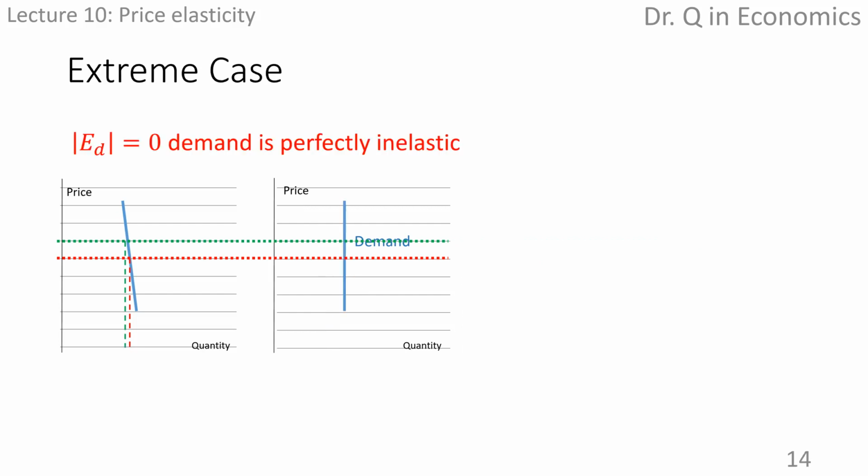If we push A into an extreme situation, have a completely vertical demand curve, then no matter how price changes, the quantity demanded is a fixed number. Consumers are completely irresponsive to price change. The elasticity coefficient is 0. Under this scenario, we say that the demand is perfectly inelastic.